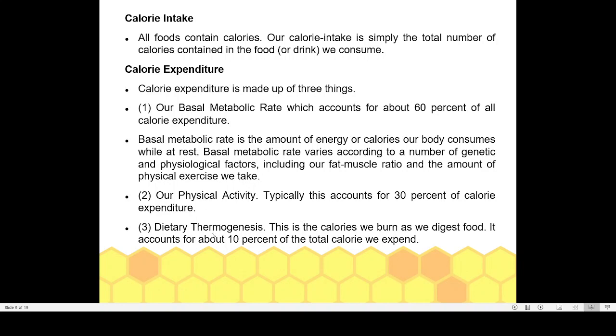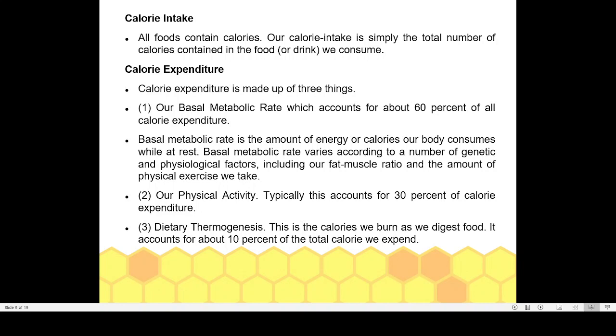Then another is dietary thermogenesis. These are the calories that we burn as we digest food. It accounts for 10% of the total calories we are spending. That is how much calorie we are utilizing for producing heat. Thermo means temperature, heat. Genesis means production.